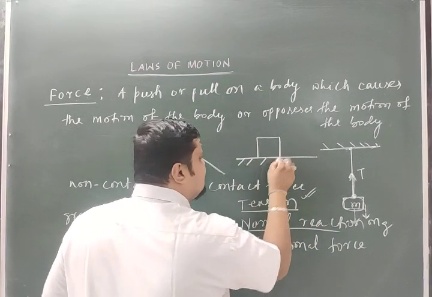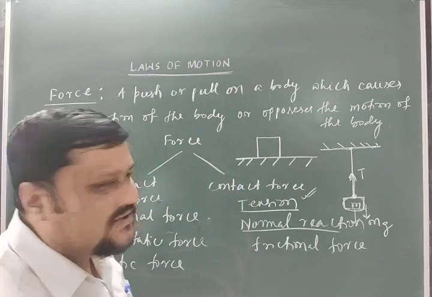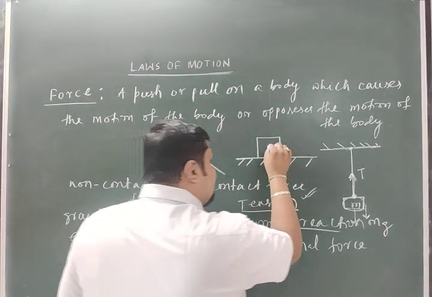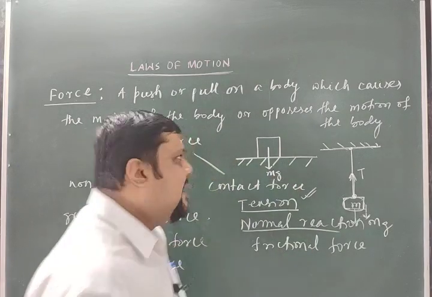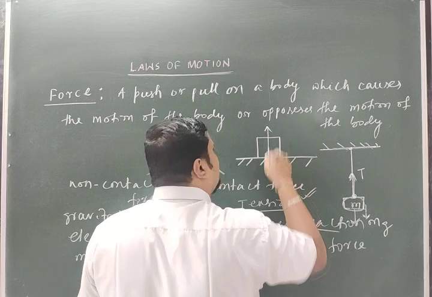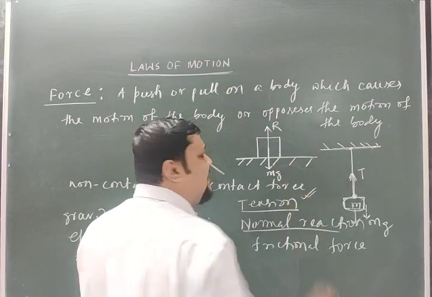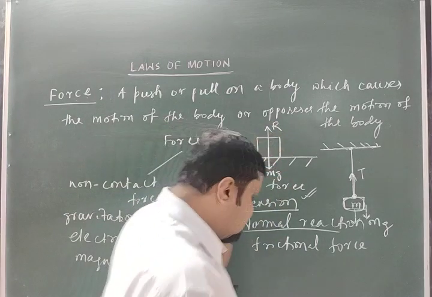Suppose there is an object and a body rests on it. As the body rests on this surface, its weight mg acts downward, and to counter that there is an opposite force, called the normal reaction, R, which acts on this body. So what is this normal reaction?